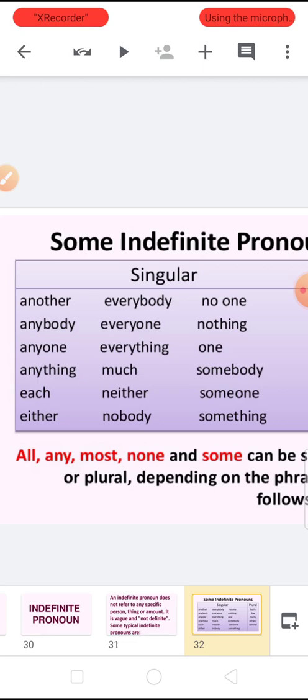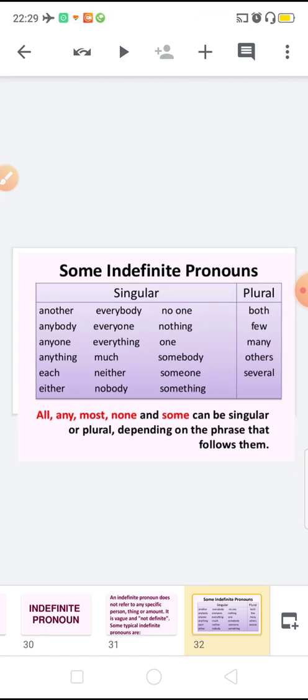You can learn this table. Now for plural we use both, few, many, other, several. All, any, most, none, and some can be used with the singular or plural depending on the phrase that follows them.